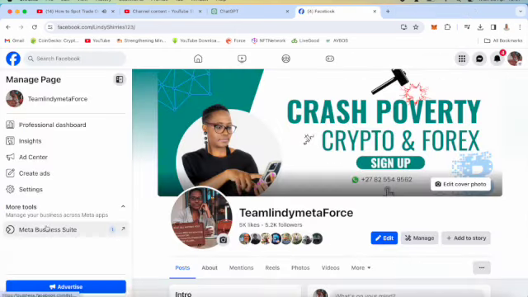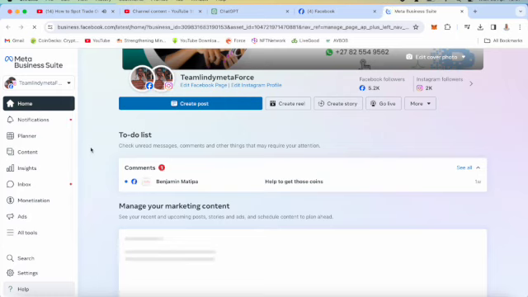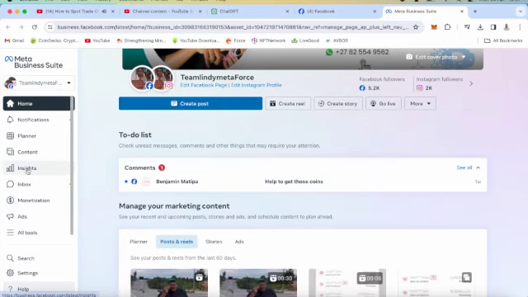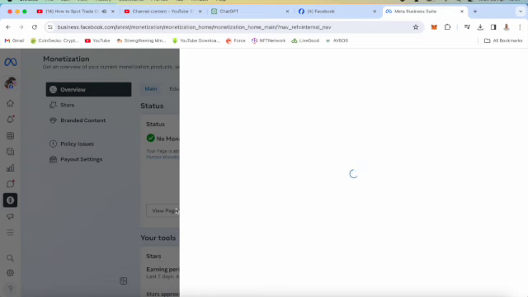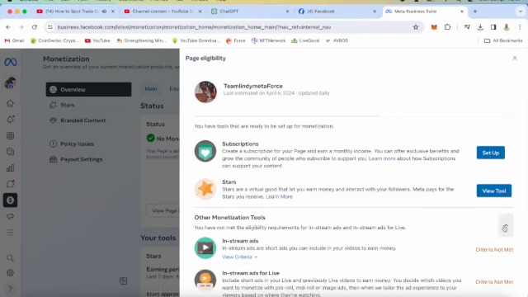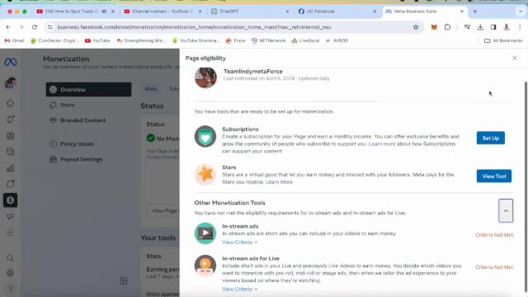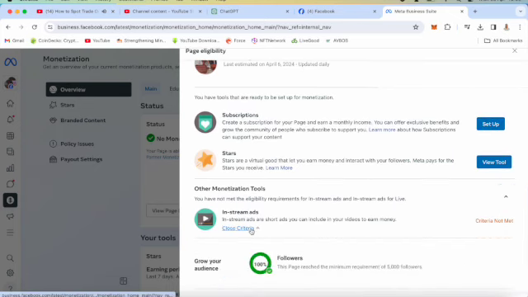So now we go to Facebook, and then we click Meta Business Suite. And once you get here, guys, you would see you can click create a reel. But first I'm going to show you how you are going to make money. So when you click monetize, you would see that there are different ways to make money. Subscription, and then there's also stars, and then there's other monetization. The one that I am actually interested in is the in-stream ads, and in-stream ads for live. And apparently from what I'm hearing, Facebook pays more than YouTube. So let's view the criteria.